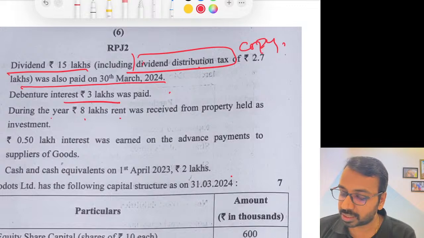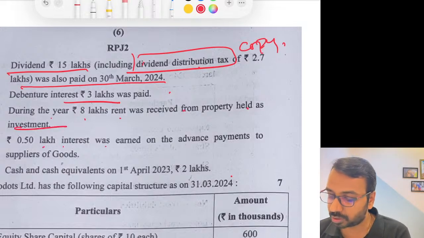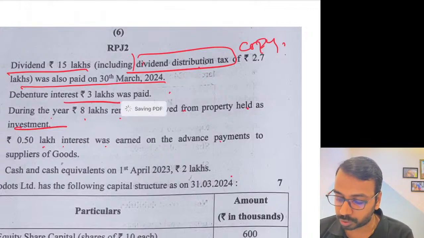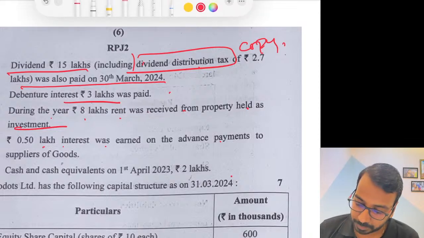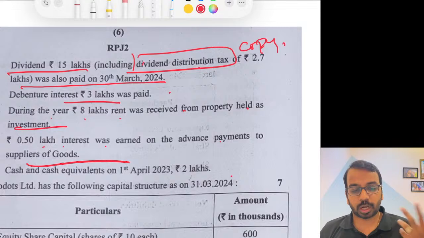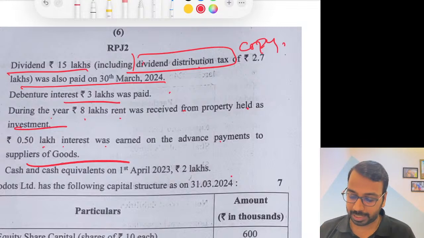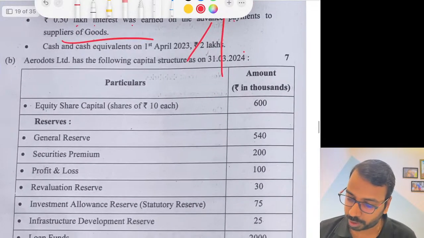During the year, 8 lakhs rent was received from property held as investment, in cash flow from investing. 0.5 lakhs interest was earned on advance payments to supplier of goods. So when you earn interest on advance payment to a supplier, it is operating. Now, in this type of question, which is asked for 7 marks, even if you don't know a couple of adjustments, you will be able to handle it, right? That is what we suggest to the students, how you can do it.